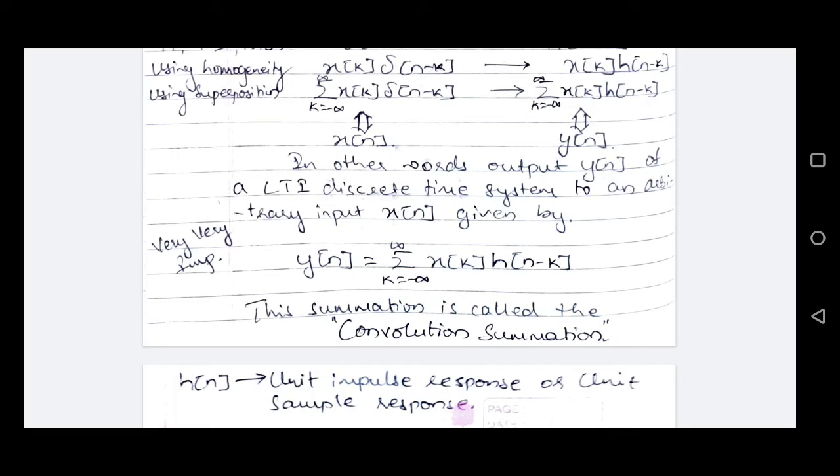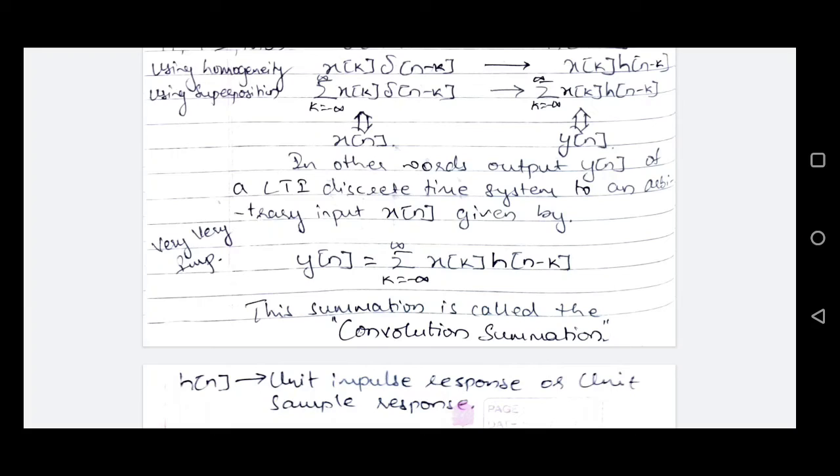And this equation is very, very important. As you might have already known, this equation will come in a lot of the other concepts that we have studied earlier. For example, in module 3, we encountered this convolution summation. In module 4 also, we encountered this convolution summation. In Z transform, in module 5 also, we get this convolution summation.